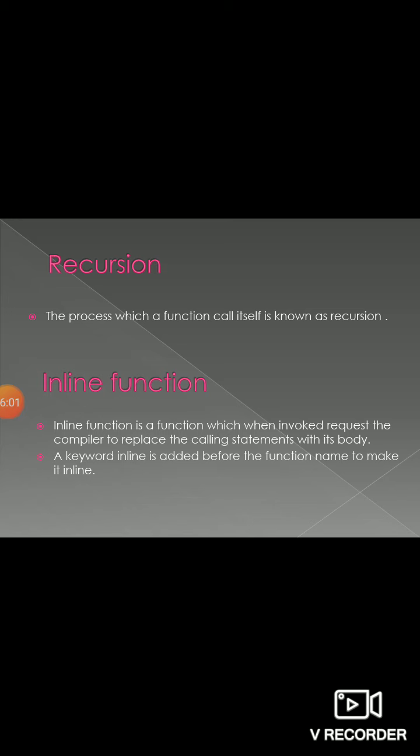Whenever I want to execute my normal function program, what is its procedure? I just call my function from the void main, and it will search for its appropriate prototype. When it matches with the prototype, it will call the appropriate function definition. When it calls the function definition, it always copies the values of actual arguments into formal arguments. After copying those values, it will calculate the answer, and the answer will be transferred back to the void main.